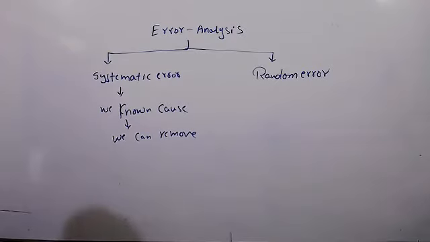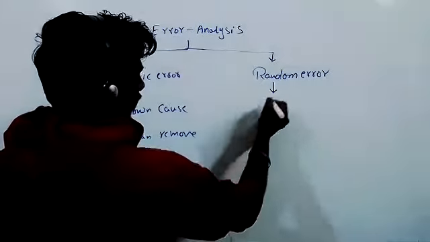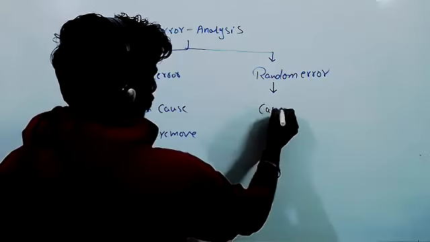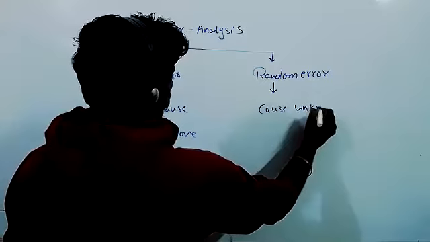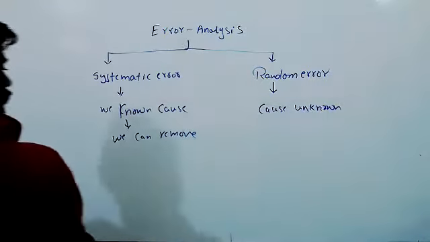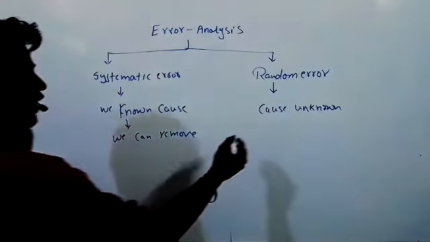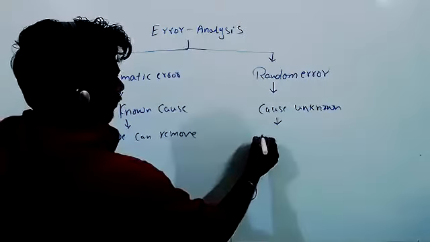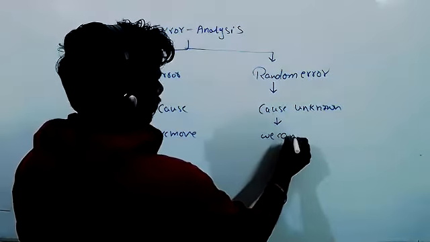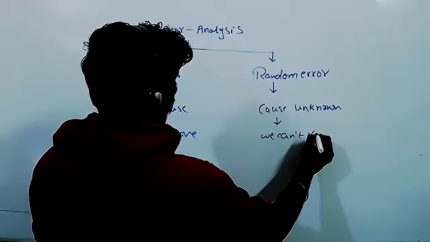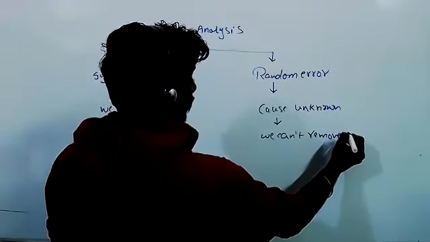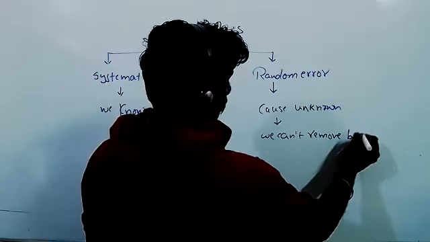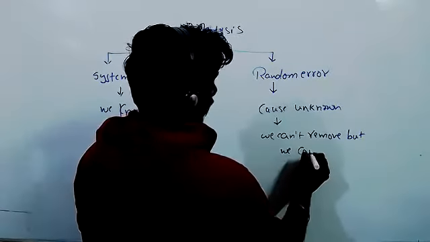If we know the cause, we can resolve that. If we don't know the cause, we can't do anything with that. So the cause is unknown. Why this is occurring, we don't know. We can't remove this, we can't rectify that. But we can reduce it.